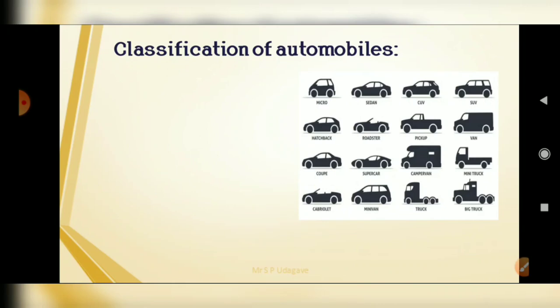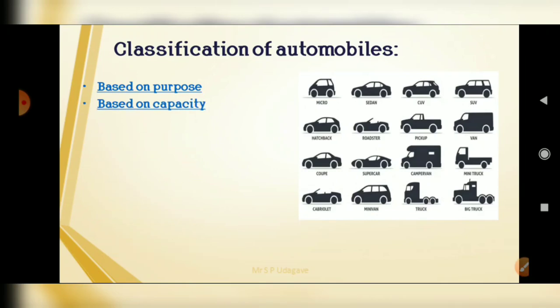Next, that is a classification we can see for the automobiles. The figure shows the different types: micro, sedan, CUV, SUV, hatchback, roadster, pickup, van, supercar, mini truck, minivan, truck, or big truck. So these are the types of automobiles we can classify in a number of ways.